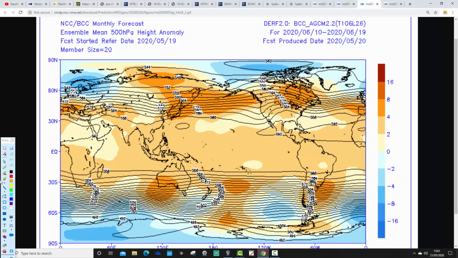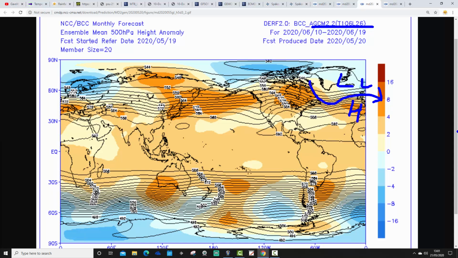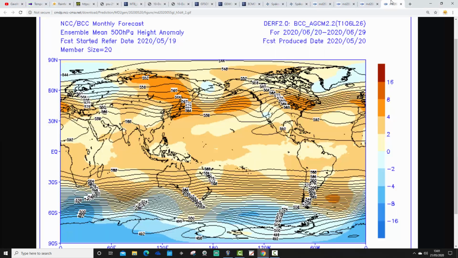The next 10-day period shows a little bit of a change. This is the 10th to the 19th of June. Some lower heights up to the north. The higher heights push down to the southwest. Just going a little bit flatter, perhaps, a little bit more westerly. Possibly a bit showery up in the north.